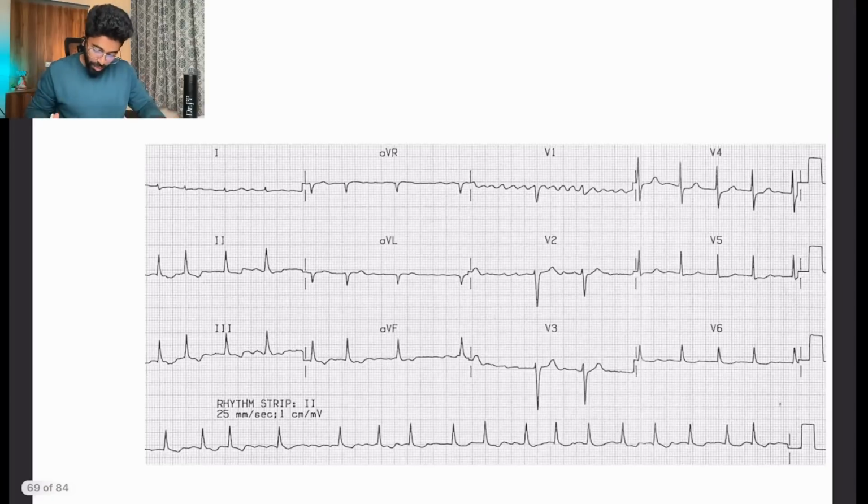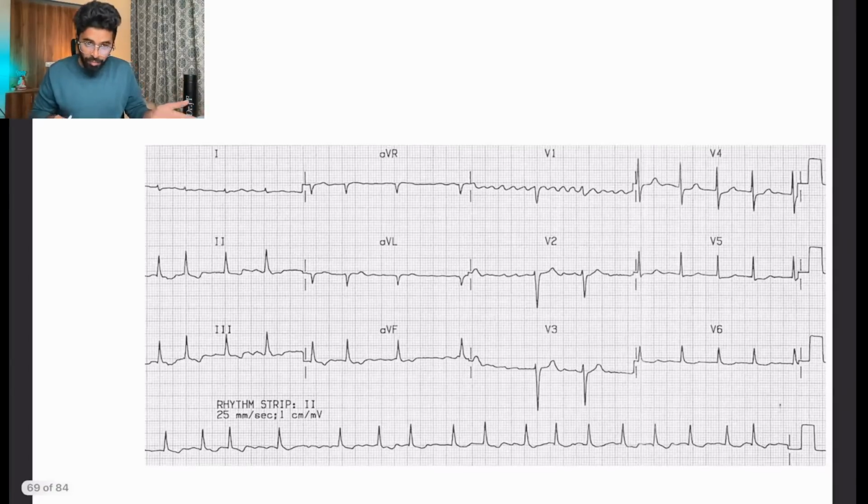So we have an ECG here, and even for the arrhythmias, I'll explain with the concepts only. Even if you feel bored, you have to learn with concepts, because if you want to remember, you'll only remember that way, knowing the concept. Otherwise, if you just mug up by looking into a theoretical book and saying ST elevation MI, ST elevation MI, ST elevation MI, you will definitely not learn medicine that way. So let me talk about these arrhythmias and the concept behind them.